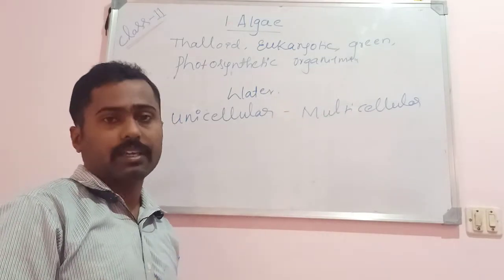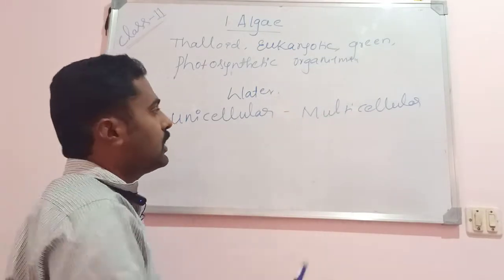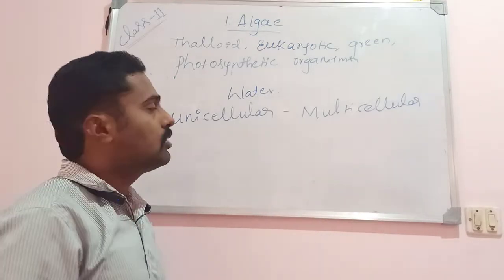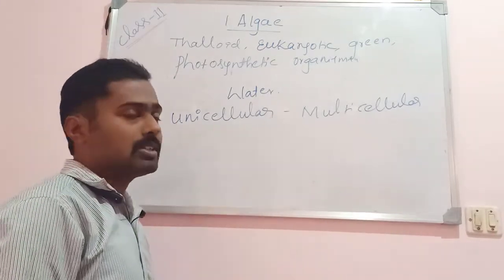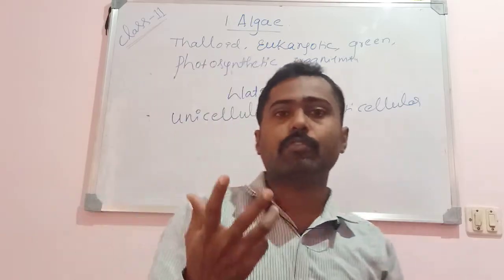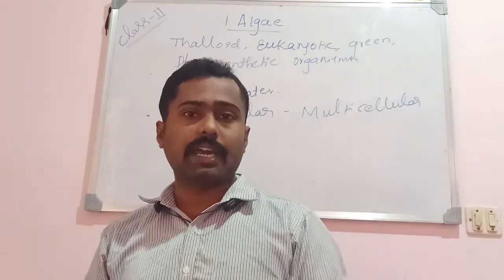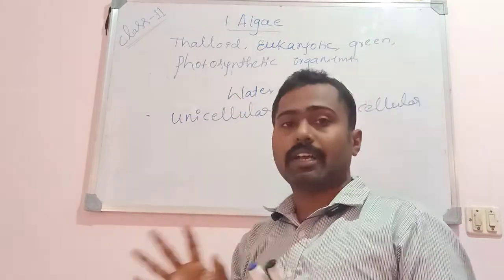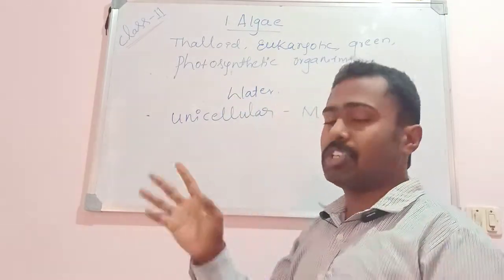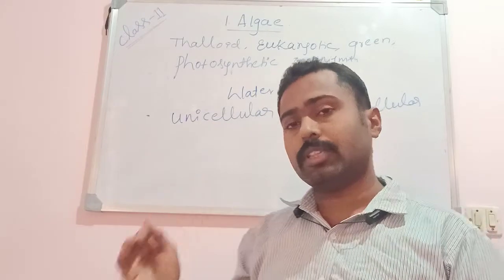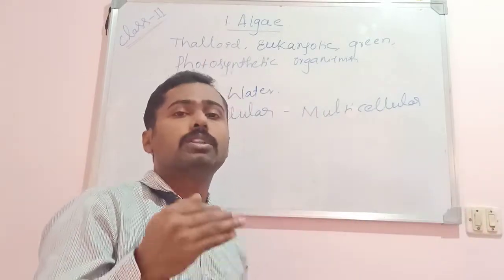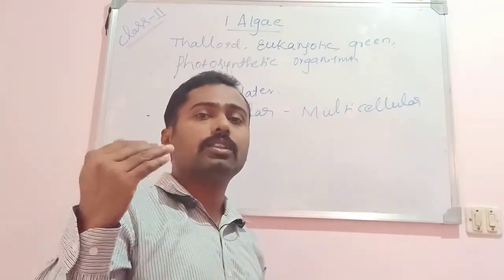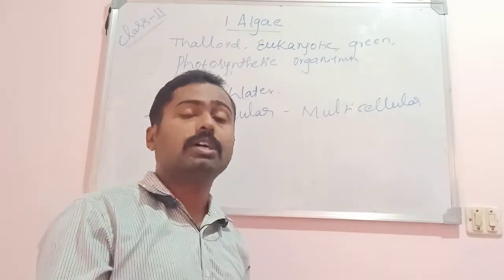The higher algae, the advanced groups, are multicellular in nature. They are thalloid, autotrophic, photosynthetic, green plants, and they are universal in occurrence. Most of them usually live in water, but they are also found on rock surfaces, soil, or on the surface of animals or plants.